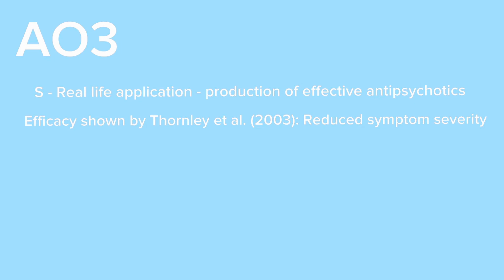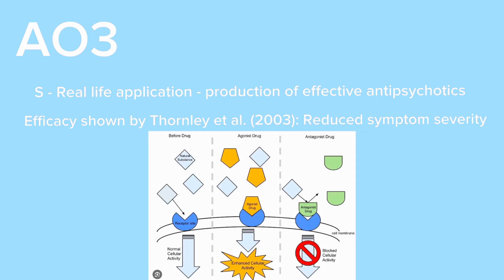So the fact that you are able to create a drug off the basis of this theory that is effective, it must mean that the theory itself is at least somewhat correct. So an antagonist is what the drug was, and that blocks the dopamine receptors. If you block the dopamine receptors, you have less dopamine binding to your postsynaptic neuron. If you have less dopamine binding to your postsynaptic neuron, then you'll have a less excitatory effect.